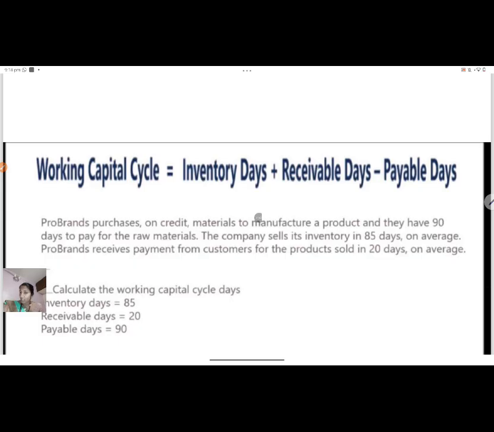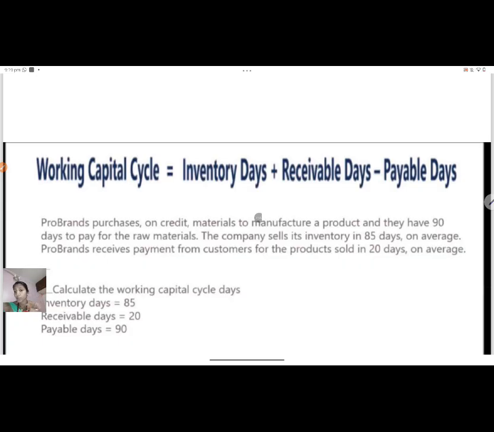That is, if debtors are there, then how many days it has taken, and if it is sold directly for cash, then those receivables will not come. Now, as a finance manager or a management person in that particular company, at the same time you are having debtors as well as creditors. What do creditors mean?